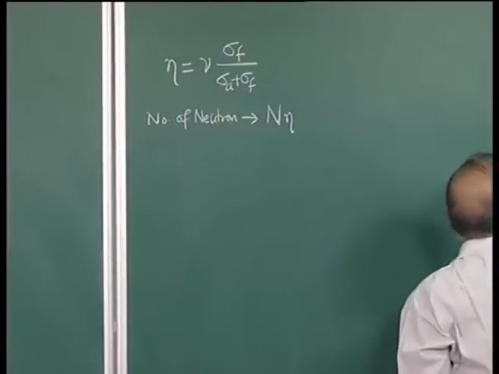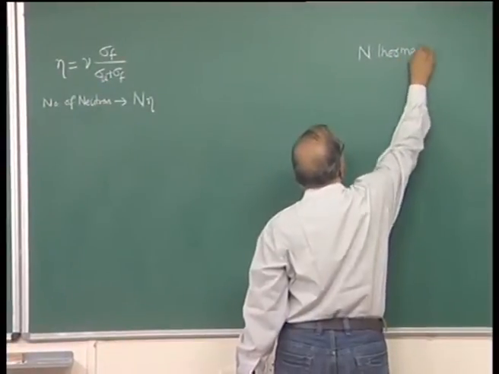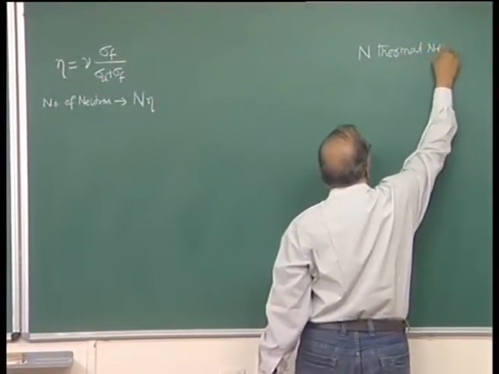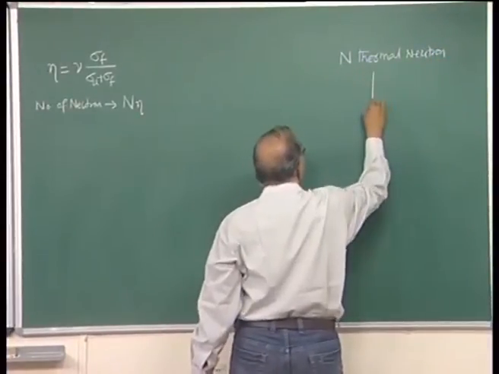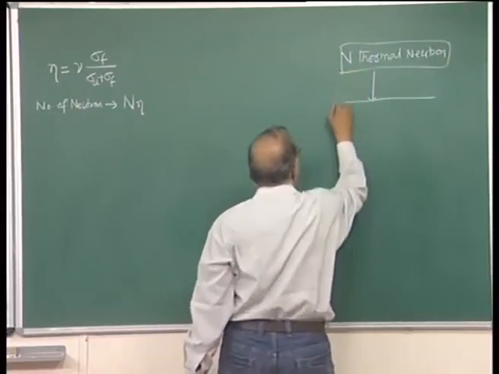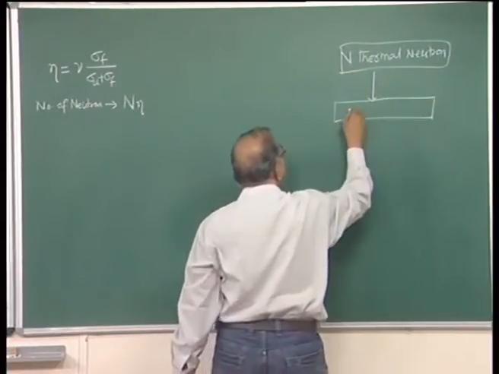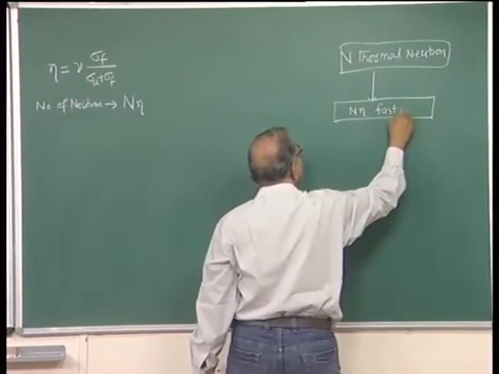So, you had n thermal neutrons, and from these n thermal neutrons what you get is n times eta fast neutrons.